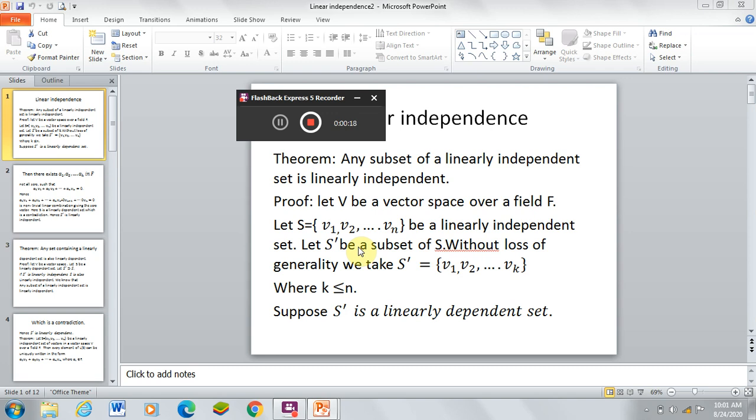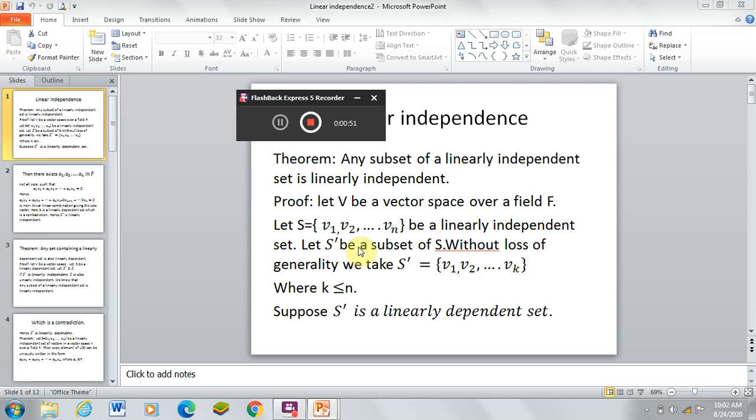Let V be a vector space over a field F. Let S equal to {v1, v2, ..., vn} be a linearly independent set. Let S' be a subset of S. Without loss of generality, we take S' equal to {v1, v2, ..., vk}, where k is less than or equal to n. S is a linearly independent set, S is a superset, and S' is a subset. We have to show that S' is linearly independent.